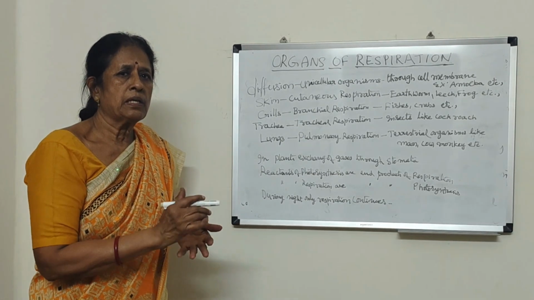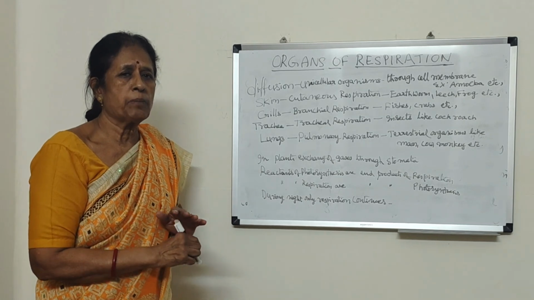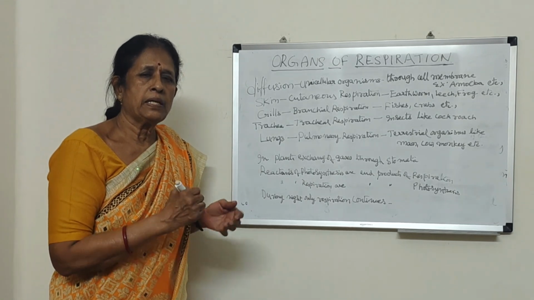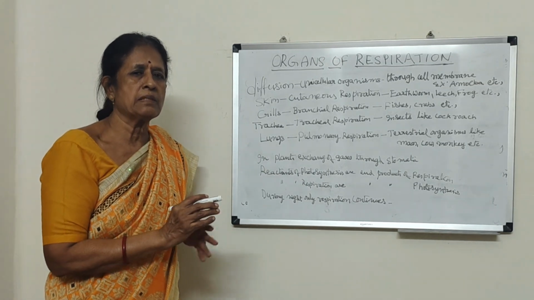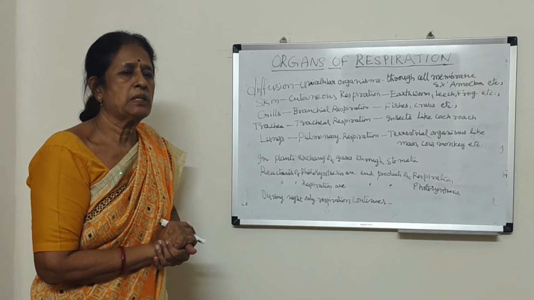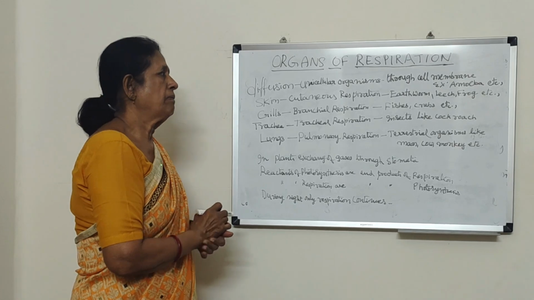So all the organisms do not respire the same way, but the basic process is the same. That means taking in of oxygen and releasing of carbon dioxide. The basic thing is the same, but the organs of respiration are different. So how does it differ? Let us see.